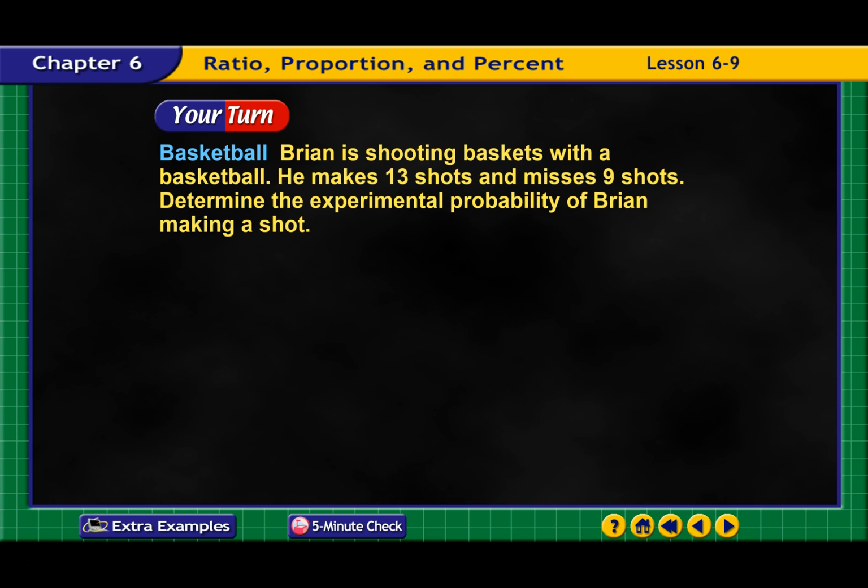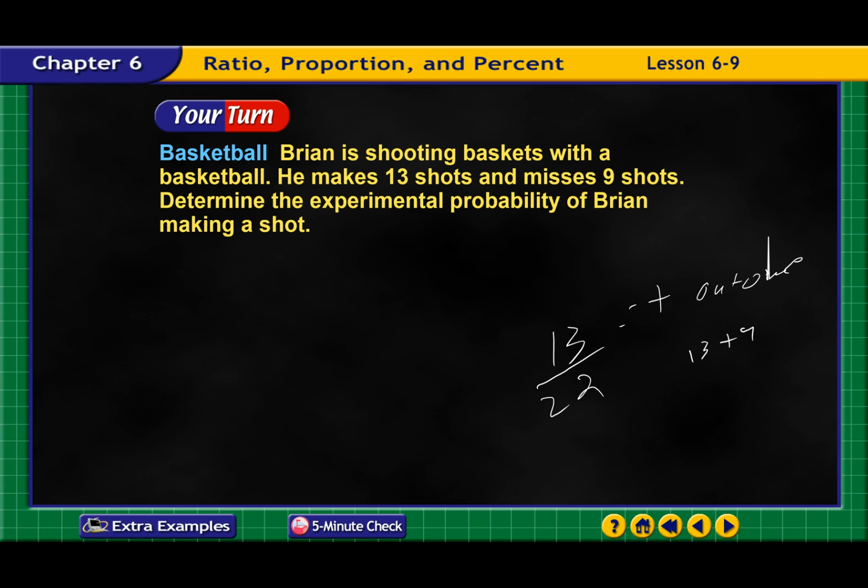All right, so Brian is shooting baskets with a basketball. He makes 13 and misses 9. What's the experimental probability of Brian making a shot? Well, he makes 13, so my positive outcomes is 13. And my total shots he took would be 13 plus 9, so that would be out of 22. And I'd have to punch that into my calculator. 13 divided by 22.